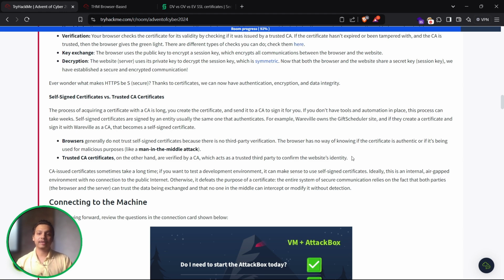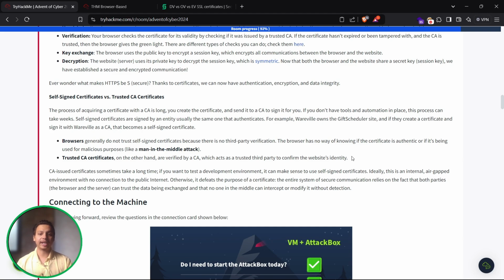So, self-signed certificates versus trusted CA certificates. The process of acquiring a certificate from a CA is long. You create a certificate and send it to a CA to sign it for you. If you don't have tools for automation in place, this process can take a week.